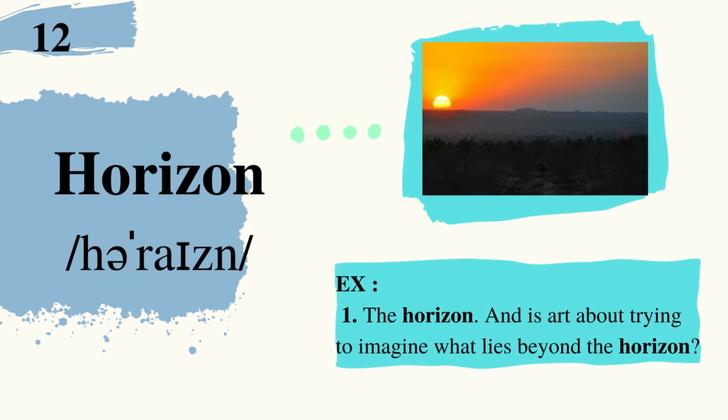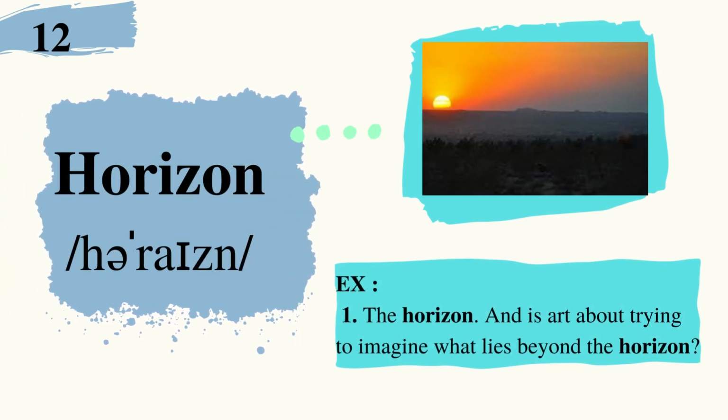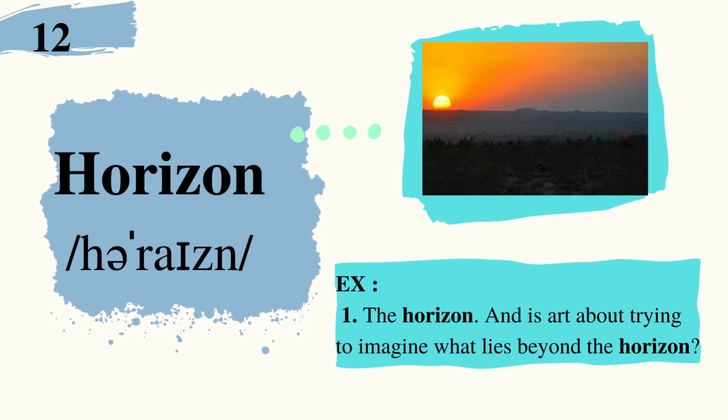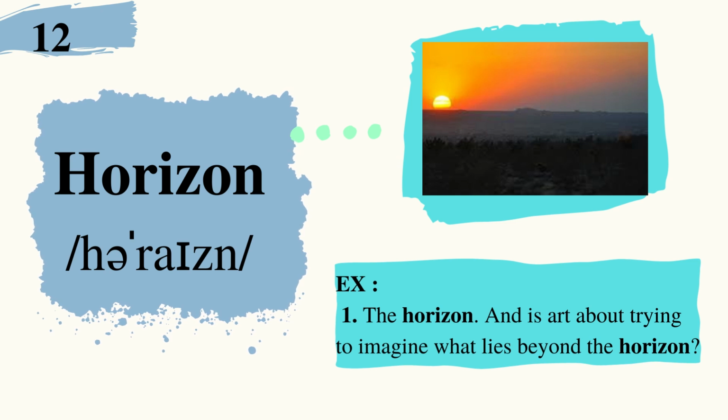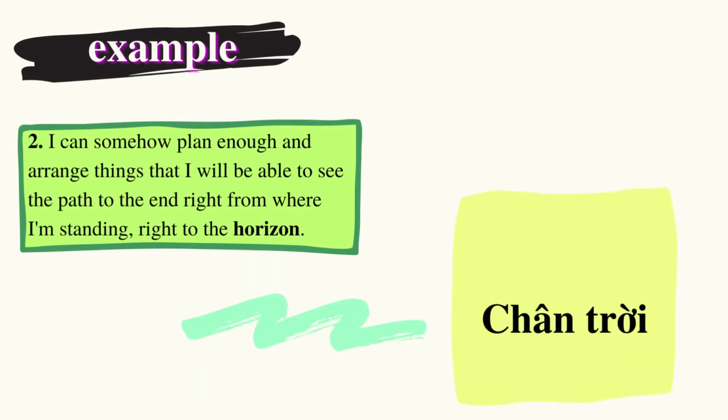12. Horizon. Example: The horizon. And is art about trying to imagine what lies beyond the horizon? I can somehow plan enough and arrange things that I will be able to see the path to the end right from where I'm standing, right to the horizon.